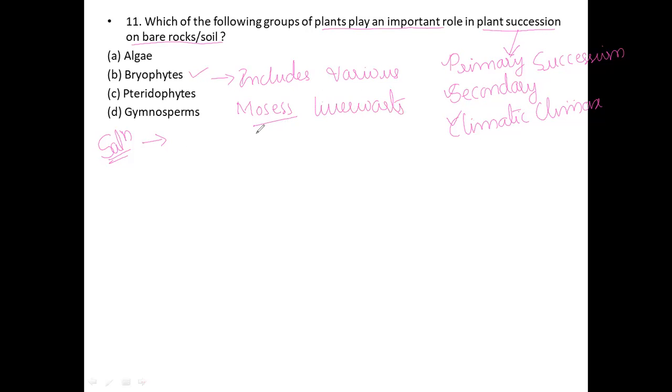Usually they are present in moist conditions.